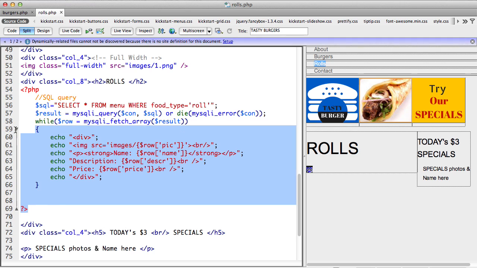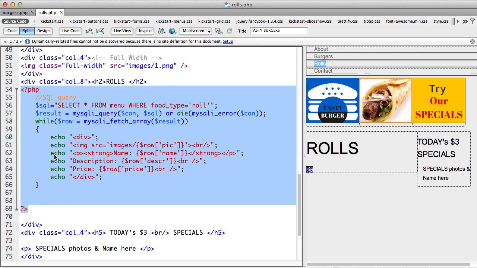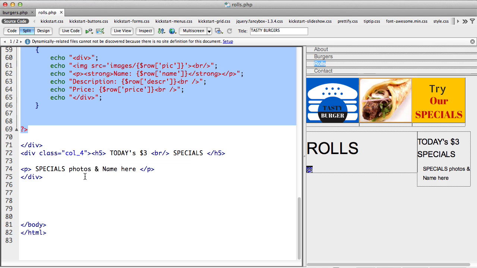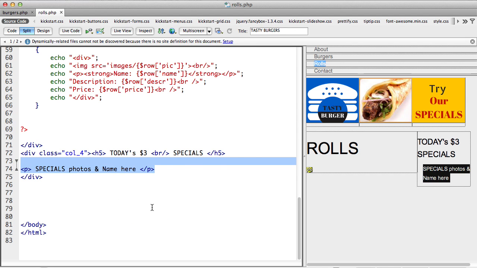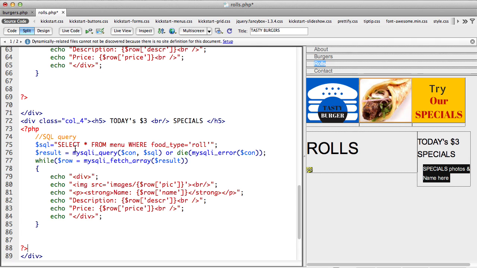I'm going to take this entire PHP code as it is, and you see where the specials are? I've got my specials here. I'm going to say select star from menu where food type is equal to role and special equals 1.